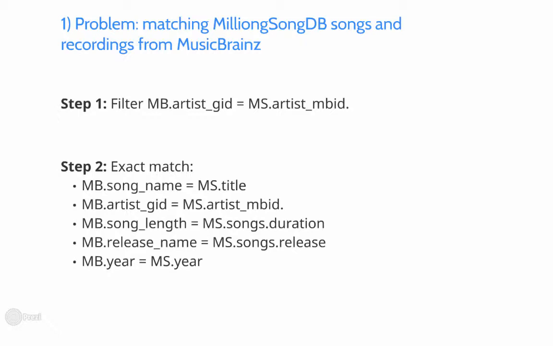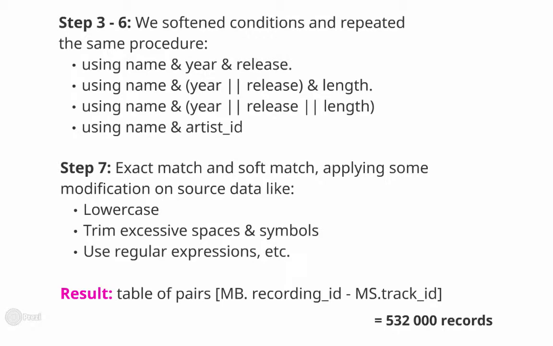First, we tried to go with an exact match, matching by song name, artist GID, song length, release name, and year. On the next iteration, we softened our conditions a little bit and repeated the same procedure with, for example, name and year and release. Then we softened them again and repeated the procedure with name and year or release and length, and so on. Additionally, we repeated our procedure of exact match and soft match, applying some modifications to the source data, like lowercasing all the titles from MSD, using procedures to trim excessive spaces and symbols, using regular expressions, etc.